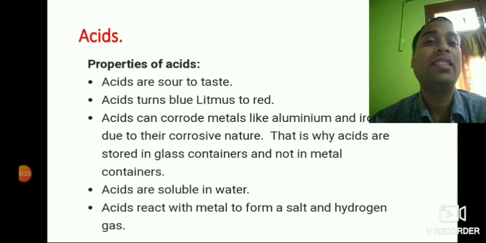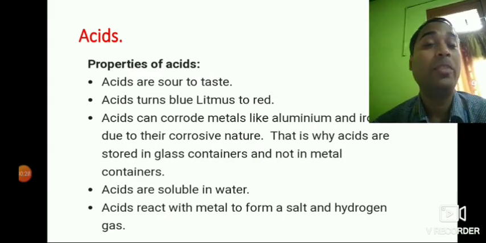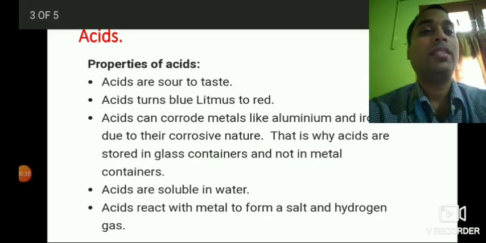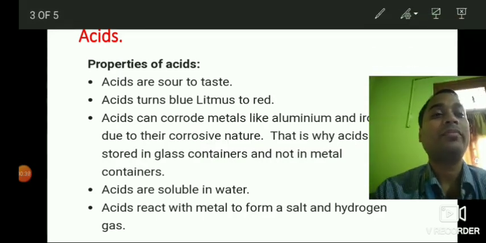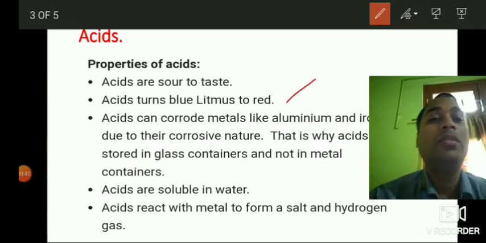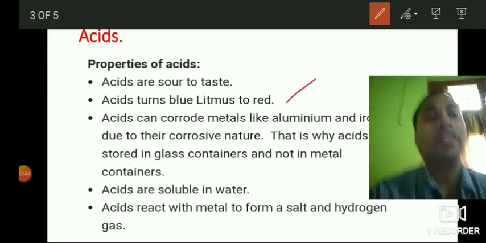Then acids turn blue litmus to red. So when we put blue litmus paper in an acidic solution, that litmus paper will turn red. So this is the second property, that the blue litmus will turn into red.